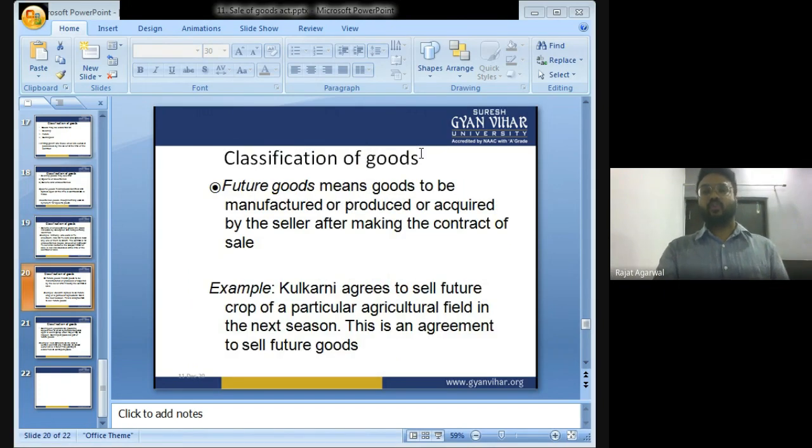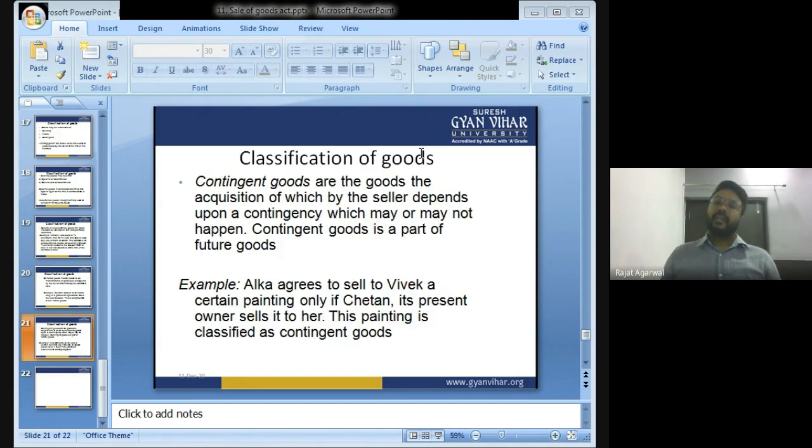Future goods are those goods which are to be manufactured or acquired by the seller after making the contract of sale. And contingent goods are the goods the acquisition of which by the seller depends upon a contingency which may or may not happen. Contingent goods are a part of future goods.